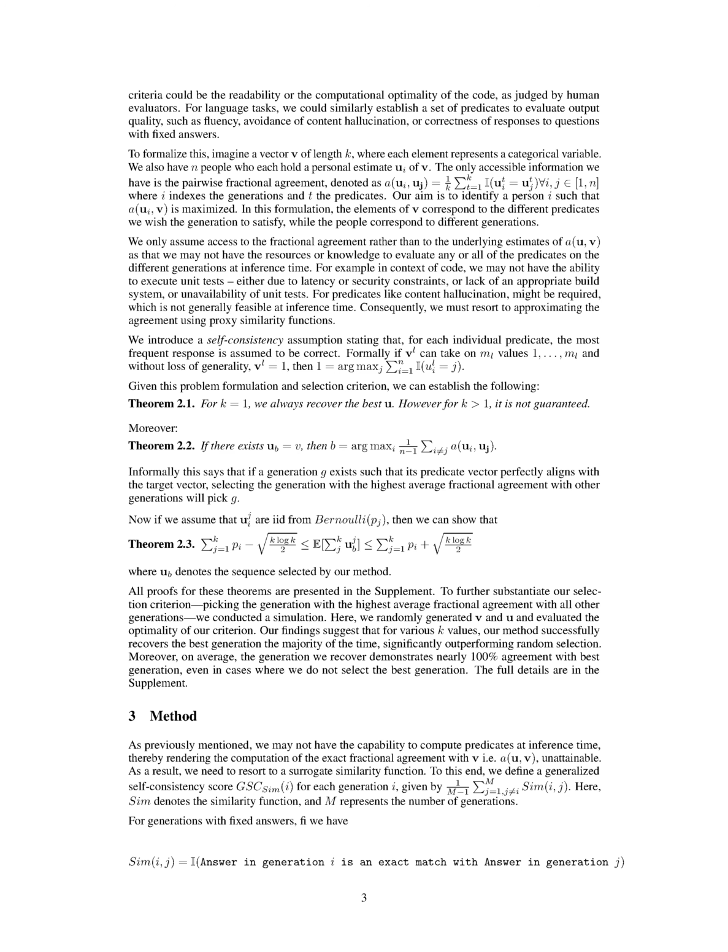In this setup, the items in the vector represent the different criteria we want the generation to meet, and the people represent different generations. We're assuming that we only have access to the fractional agreement, not the underlying estimates, because we might not have the resources or knowledge to evaluate all the criteria on the different generations at the time of inference. For example, in the context of code, we might not be able to run unit tests due to time or security constraints, or because we don't have the right build system or any unit tests available.